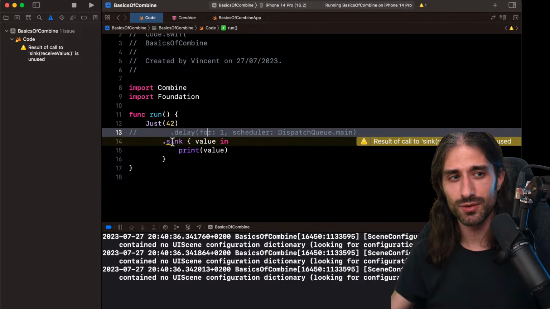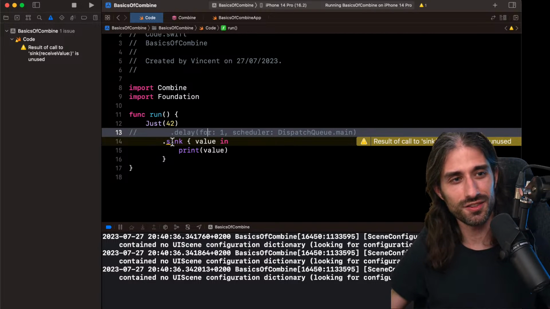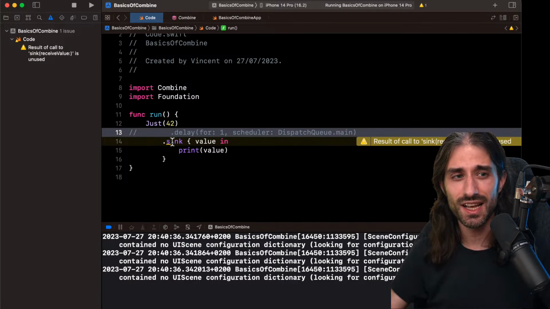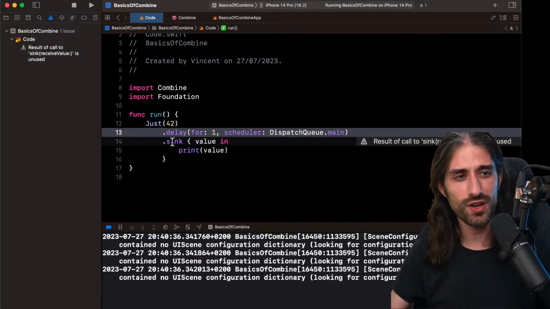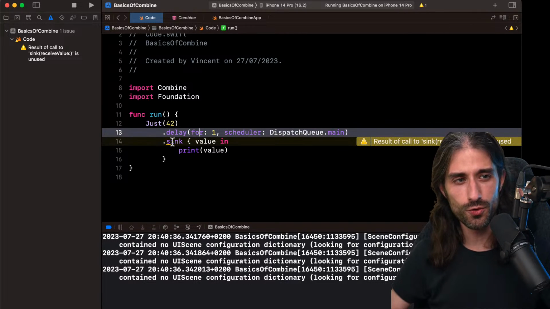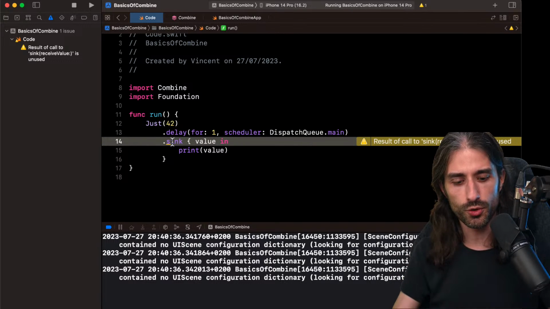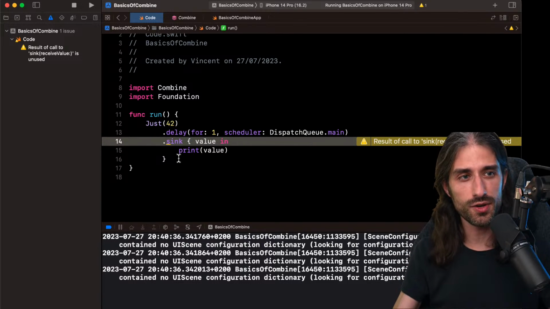It doesn't mean that it has to be executed later. It can be executed later, but later being 0 seconds. So in that particular case, because the code was executed immediately, even though I was not storing the subscription, the code was still being executed. But with a more real-world subscription, where the value will be produced at a later time, later being a non-zero interval of time, then I need to store the subscription, otherwise it will be deallocated and so my subscription will be cancelled.